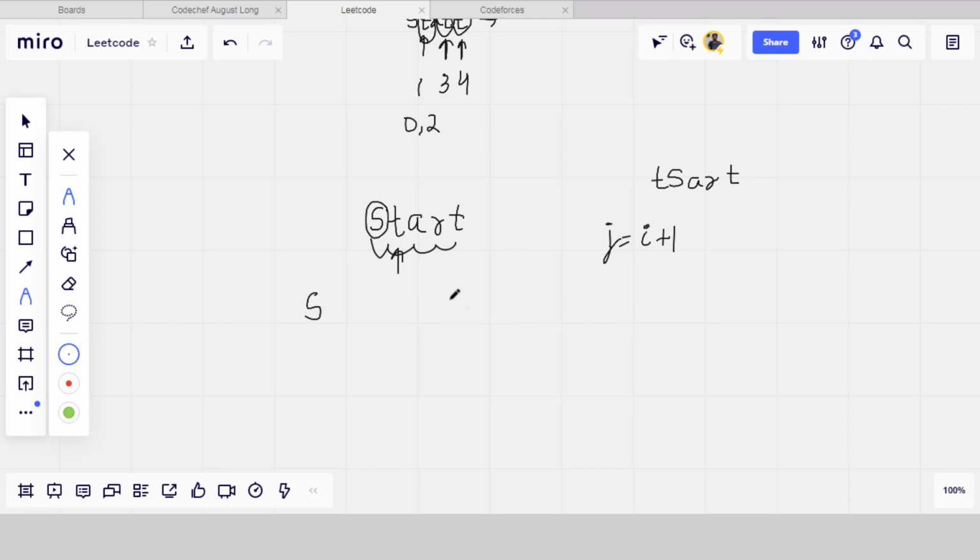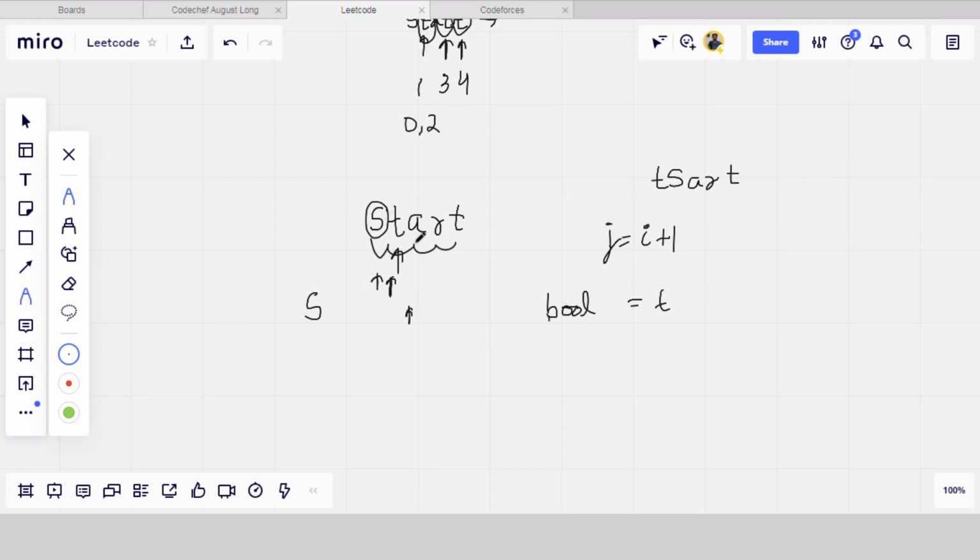And also what I am doing, I have made a boolean array where I am storing whether I have visited a particular index of the string or not. Like for example, in the first step I have swapped s and t. So I have visited both these indices. So I will make both the indices true, means I have visited. So when it comes to t, it will not swap again because I have already visited.